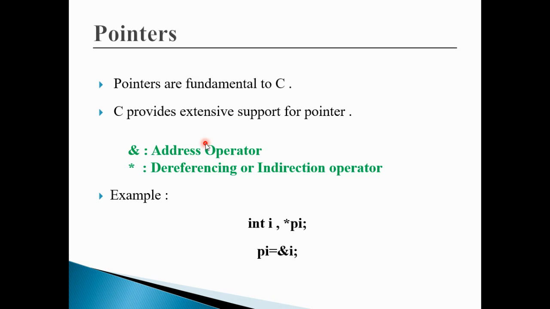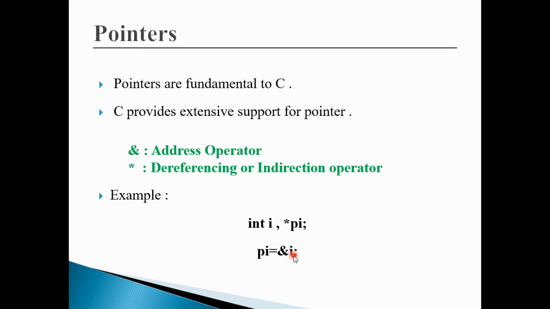Okay, now coming to pointers. Pointers are fundamental concepts in C programming. The C language provides support for pointers and two operators: ampersand, which is called the address-of or referencing operator, and star, which is called the dereferencing or indirection operator. A very simple example: I have taken two variables, i and pi. You can observe the asterisk symbol with pi. Any pointer variable is declared with an asterisk symbol, and then pi is holding the address of i.